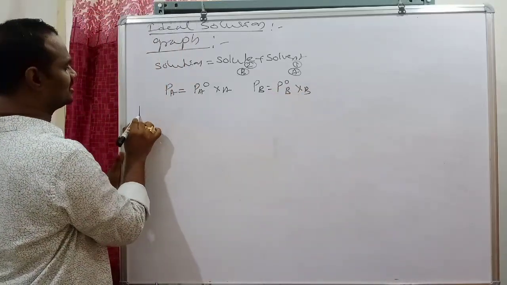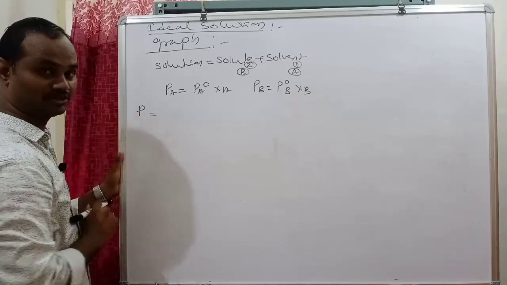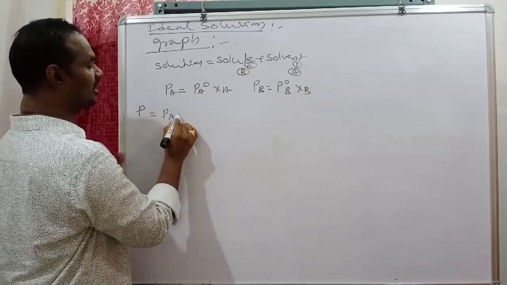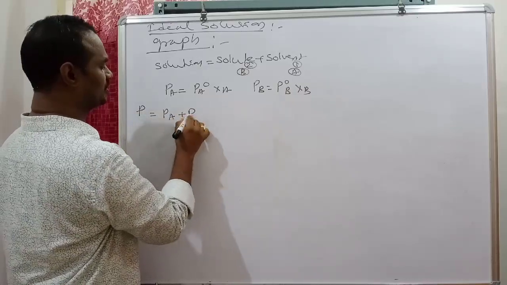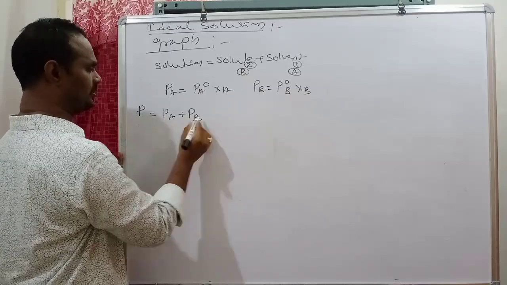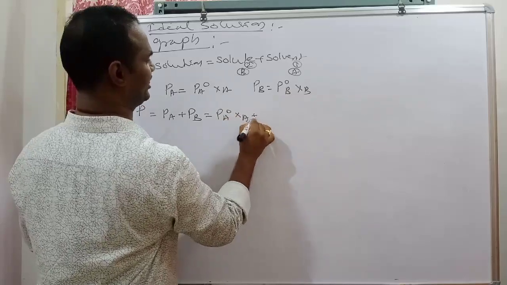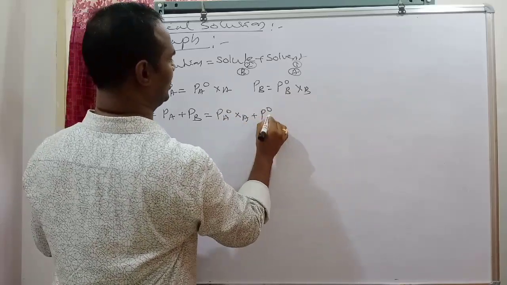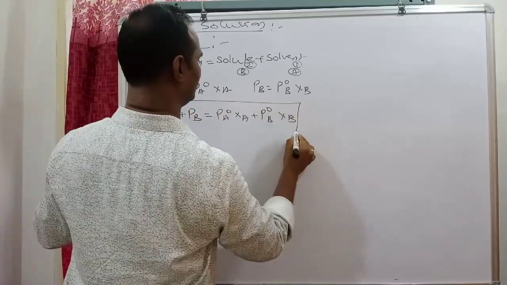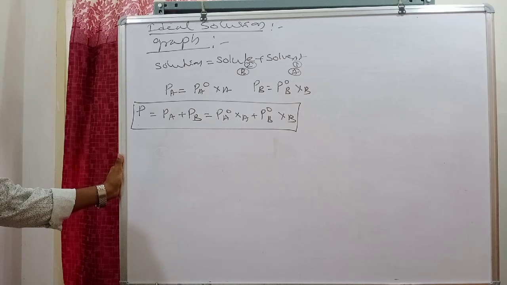According to Dalton's law, the total vapor pressure of the solution is equal to the sum of the partial vapor pressures of all components in the solution. P equal to Pa plus Pb, that is equal to P naught A into XA plus P naught B into XB. This is the total vapor pressure over the solution.